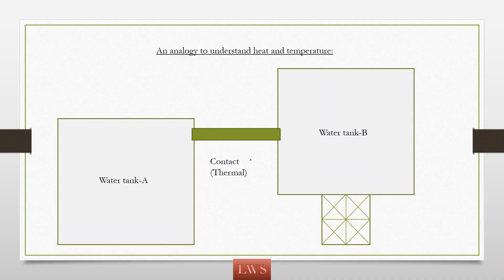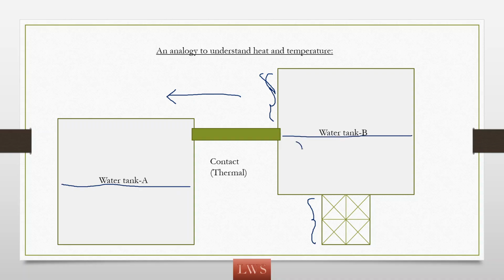Now this is also similar to the previous example, but what we have done here, now tank B is having water and it is supported by a plinth, so that it is not on the ground, it is at a certain level above the ground. So when tank B is completely filled with water, this much level of water can be transferred from tank B to tank A. Now this is the direction of water flow. Now let us assume this much amount is filled and this much amount is left in tank B.